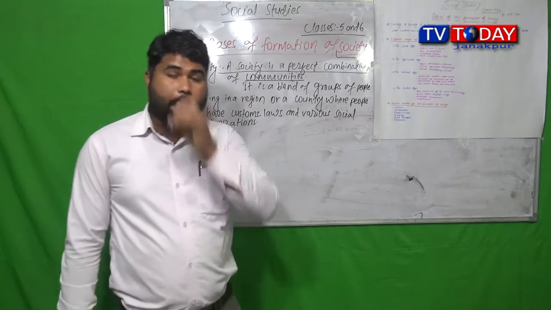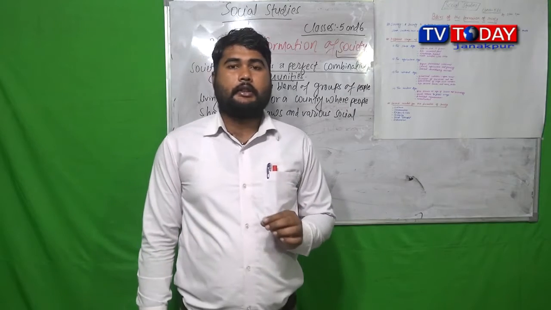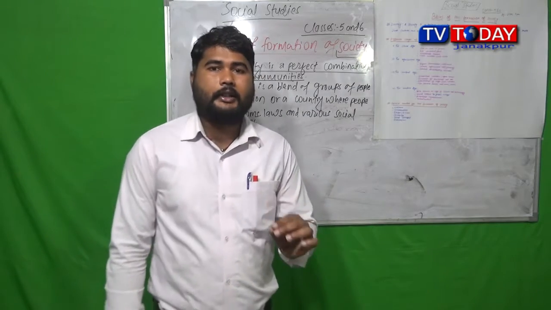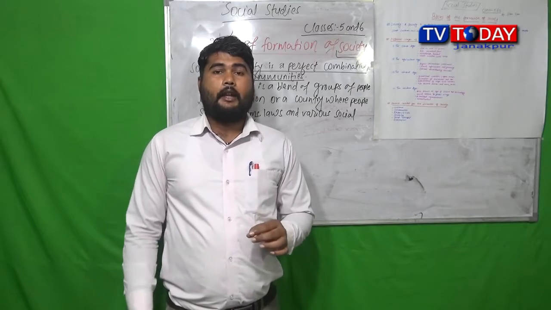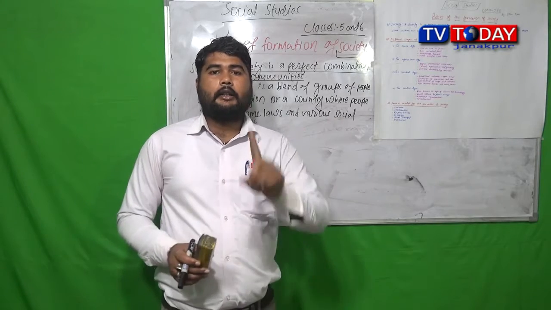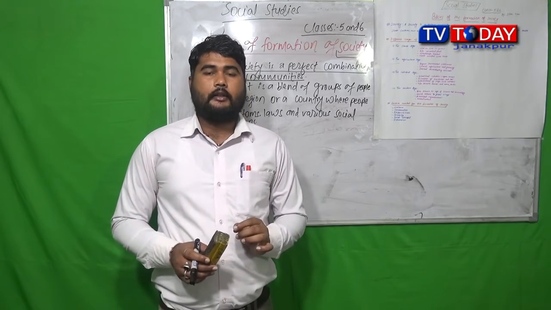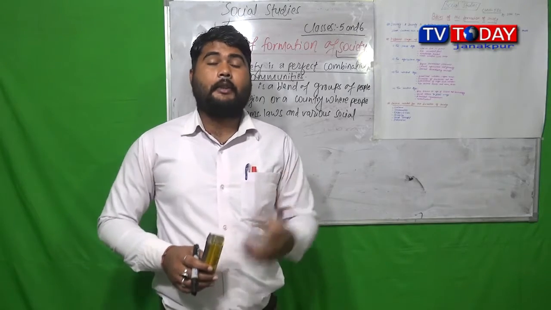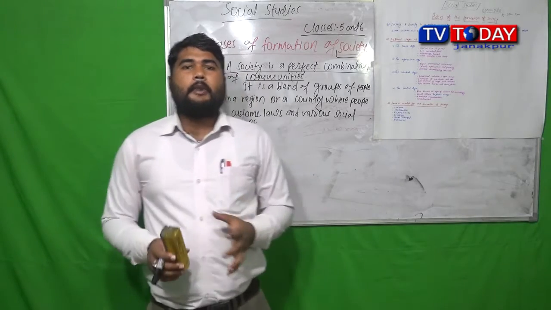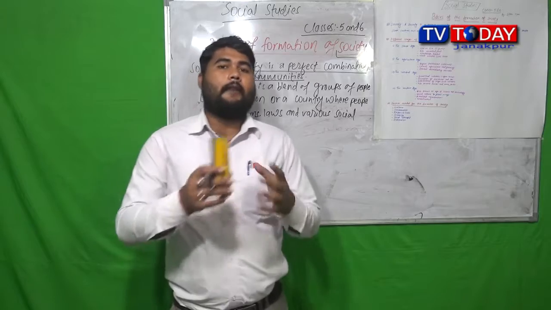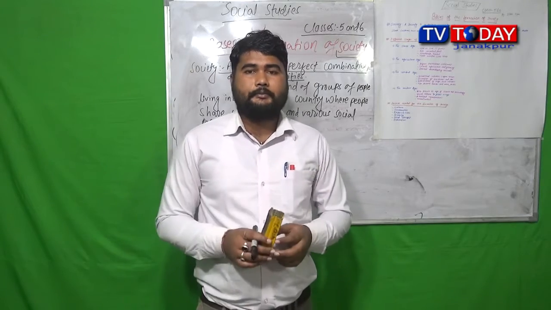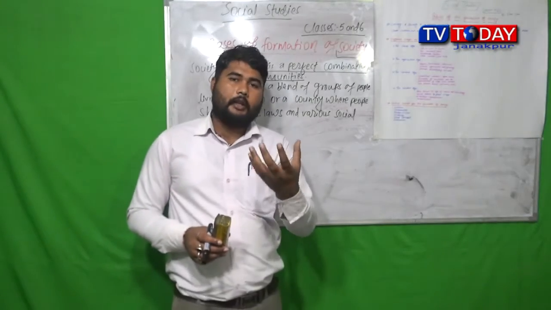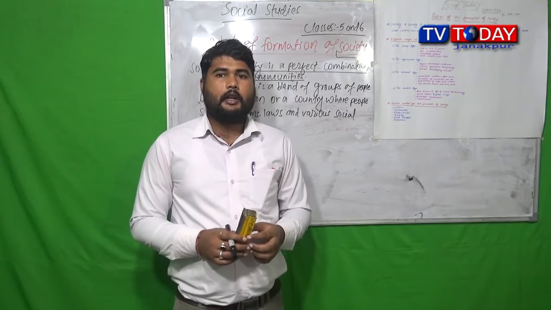Basically, a group of individuals sharing a common house, common kitchen, and living under a single guardian is called a family. When the number of members in a family is limited, they live in a common single home.